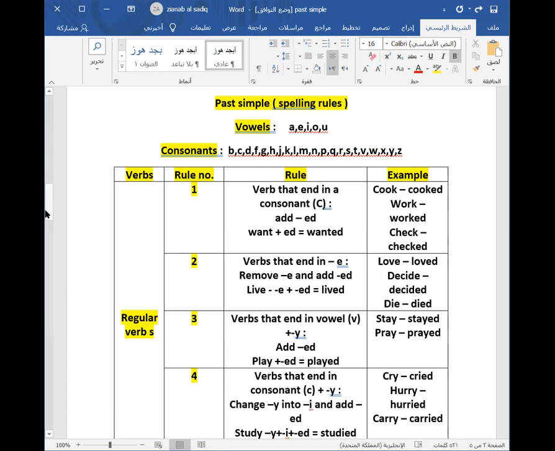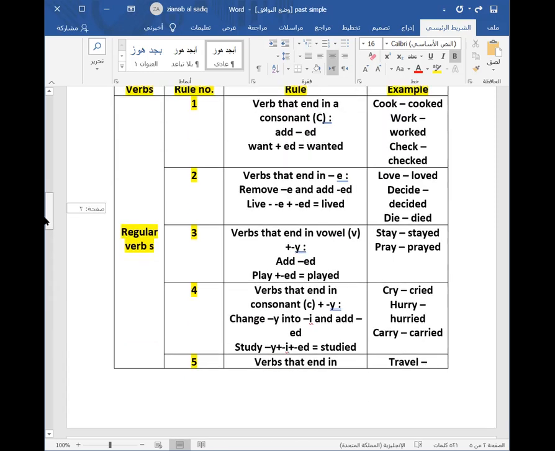Rule number 5: verbs that end in a consonant plus y. If the last letter is y and before the y is a consonant, you will change y to i and then add -ed. For example, studied, cried, hurried, curried.